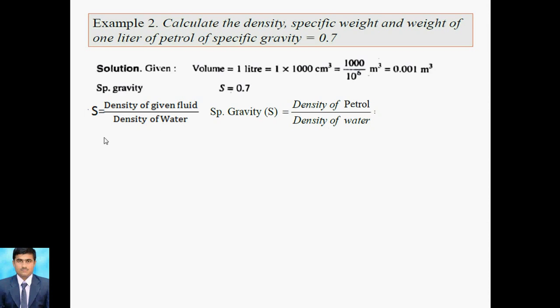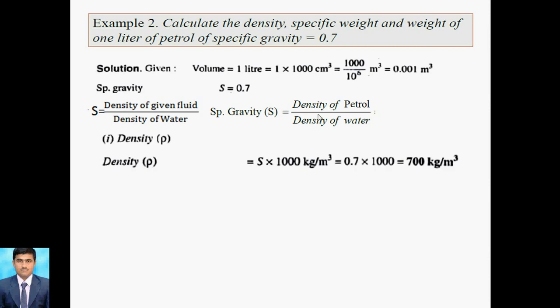So as per the formula, for the given fluid, petrol, we have to find the density of petrol. We find specific gravity into density of water. The density of water, always remember, is 1000 kg per meter cube. So S into 1000 kg per meter cube, and S means 0.7, so I can write 0.7 into 1000. That becomes 700 kg per meter cube.